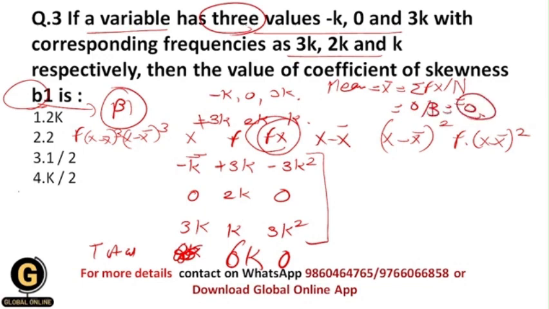Now let us find out the mode. Mode means the value which occurs most frequently in the whole data set, or the value which has the highest frequency in the whole data set. Here you can see that 3k is the highest frequency, and this is the frequency of minus k, and that's why your mode will be minus k.